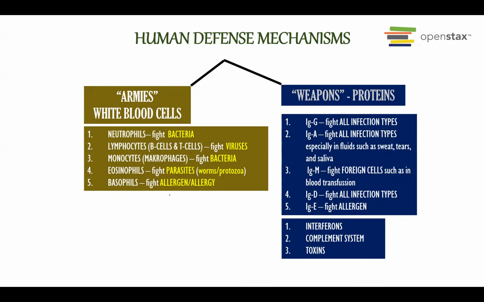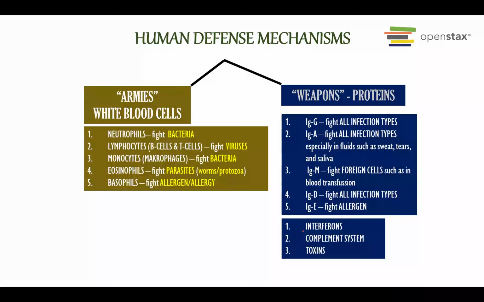So if you look at the army, the basophil is the least abundant one. They fight allergy. And also the IgE is the least abundant one. They also fight against allergens. So they kind of work together, the army using IgE as the weapon to fight against allergens.